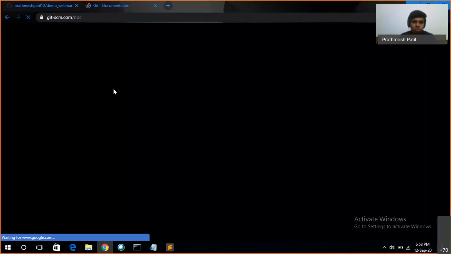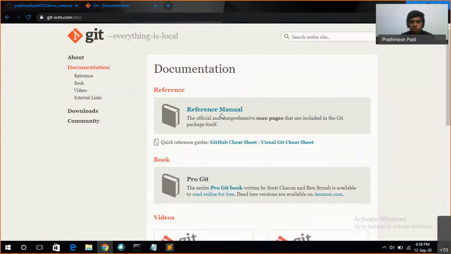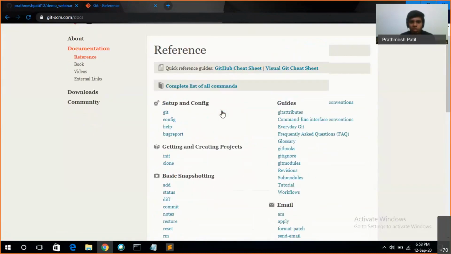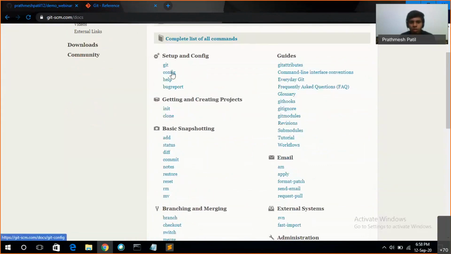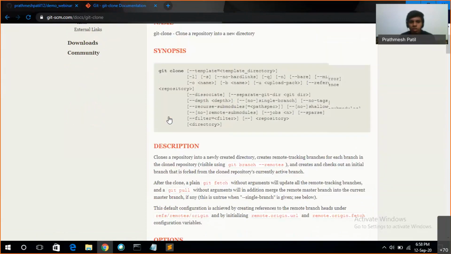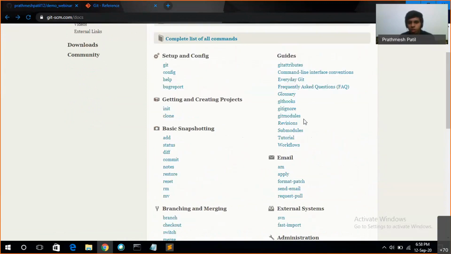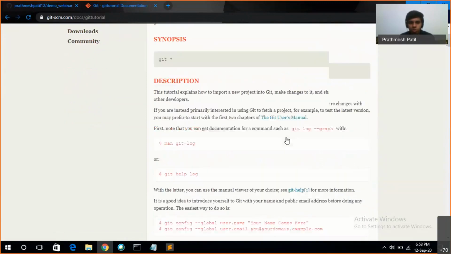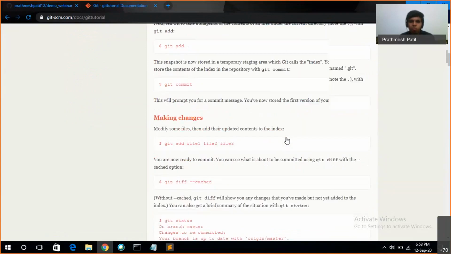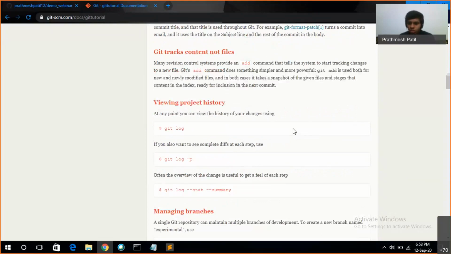There you can go to the reference manual. These are all the commands, like git config, git clone. When you visit them, you can see the description and how you can use them. You can find every material, and they also have some tutorials. So you can watch them, and that's all from our side.